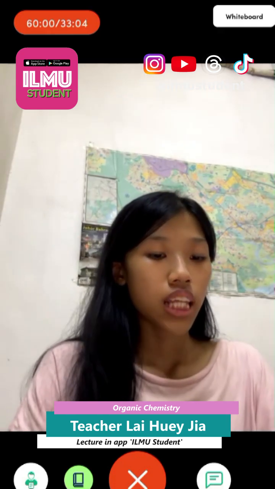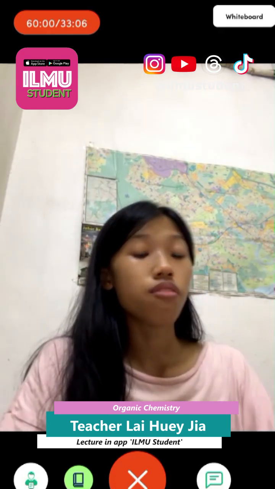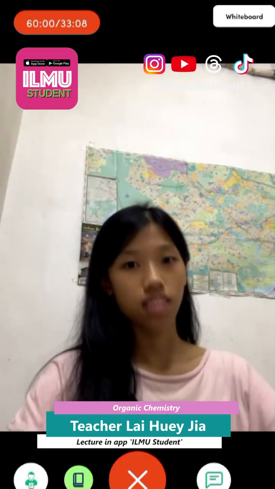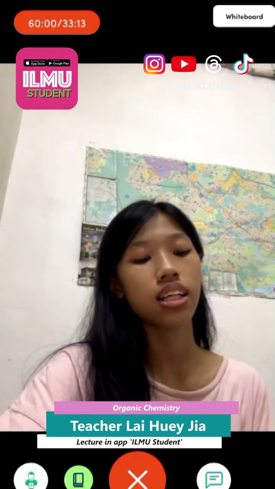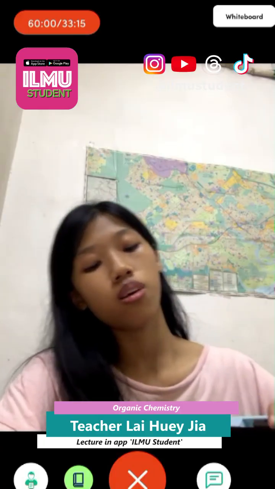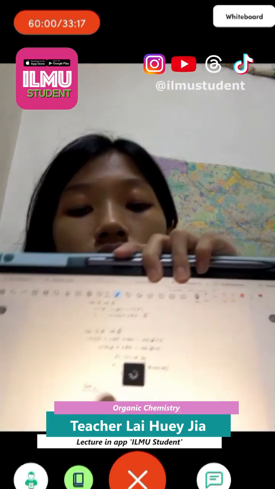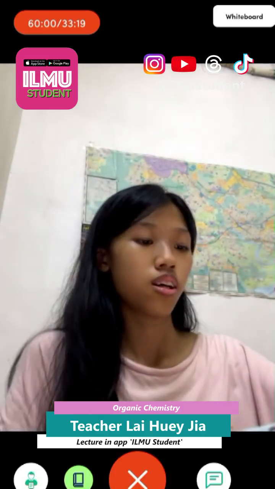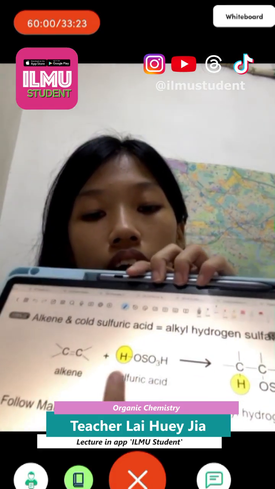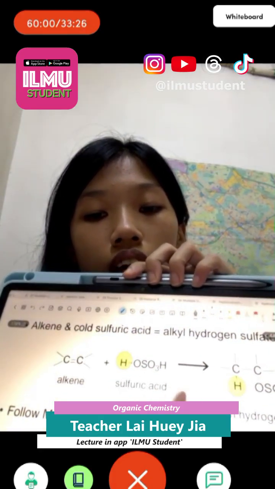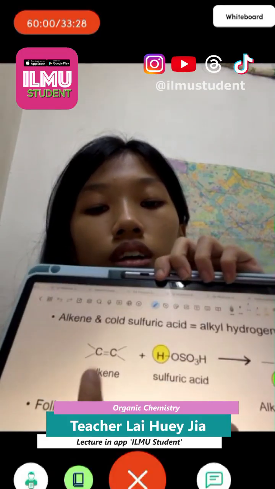Then is the addition of sulfuric acid. Sulfuric acid is H2SO4. So what we add is H and OSO3H. H2SO4 is actually H bonded to OSO3H. So this is the alkene, follow the Markovnikov rule.